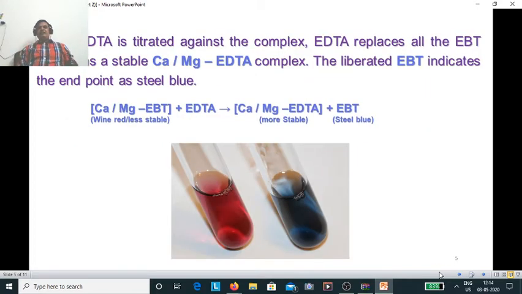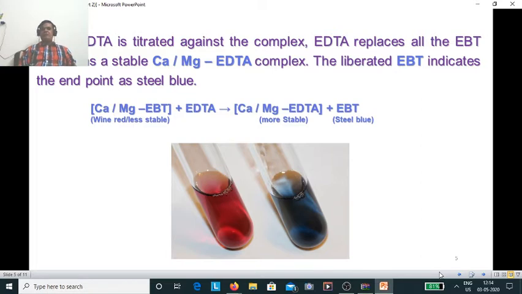So what happens when EDTA is titrated against the complex? In the flask, if you have calcium or magnesium ions and you add a couple of drops of EBT and then ammonia buffer, the wine red color will come.